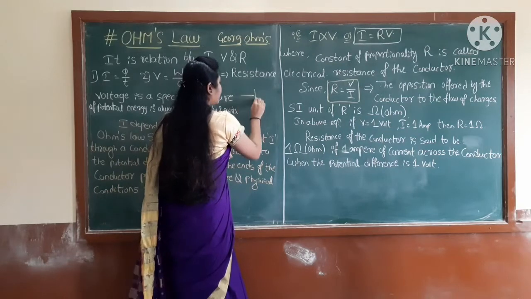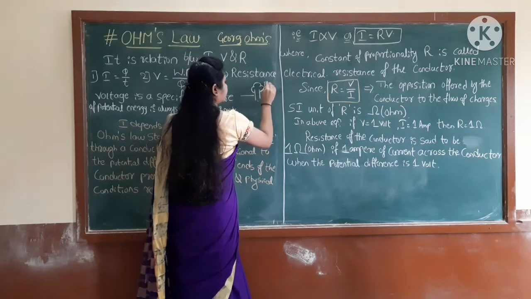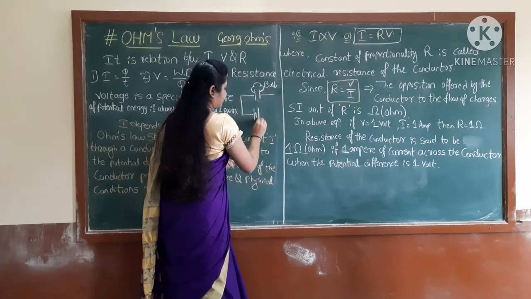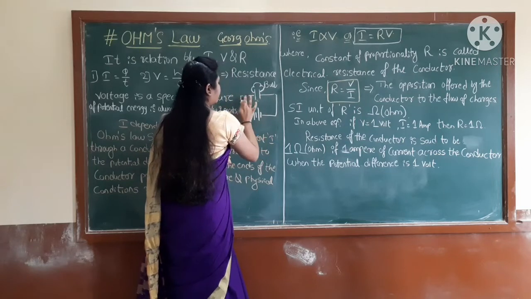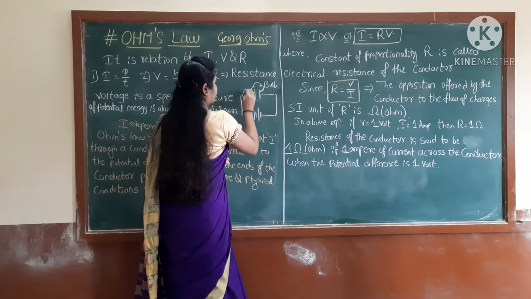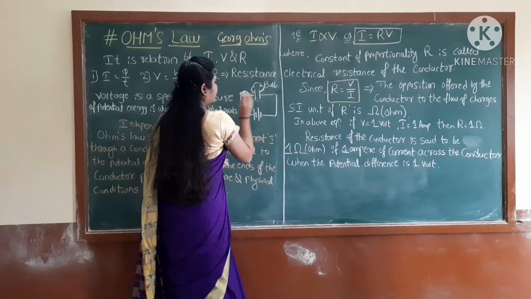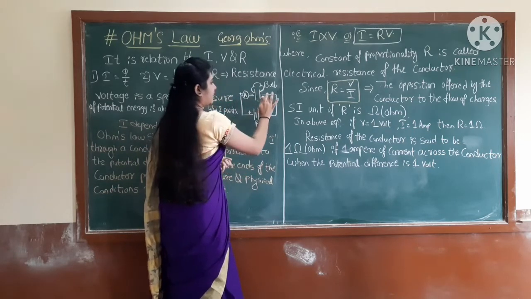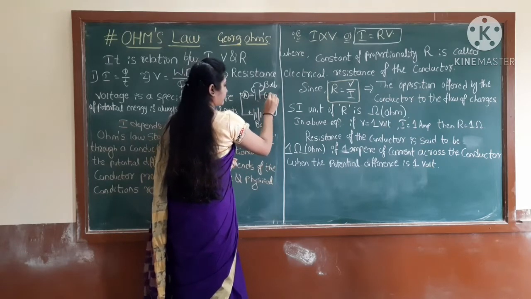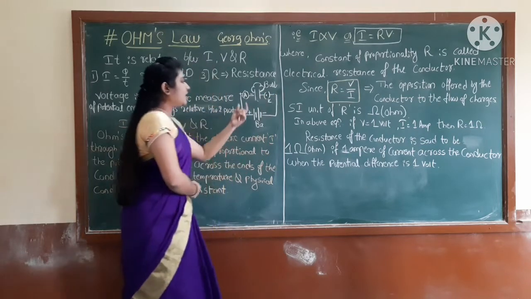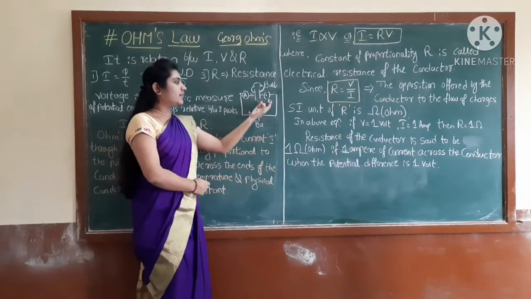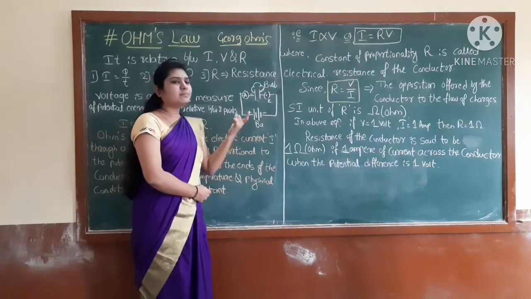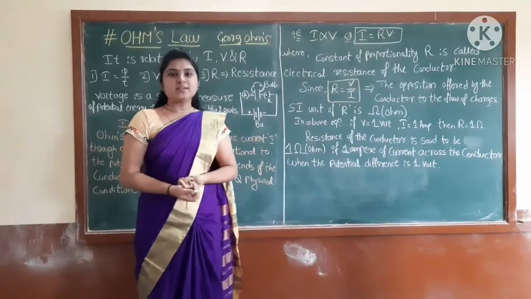Just assume here there is one bulb, and here is a battery, and here you take an ammeter. This is positive and this is negative. And this is the battery, positive and negative. And here one more, consider a key. Here the ammeter and the key, the bulb and the battery are present. These are some required materials in our electronic circuits.